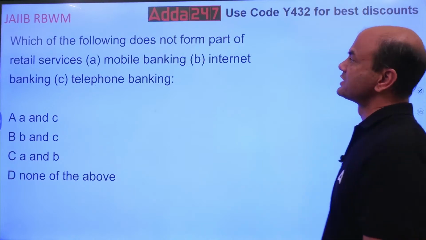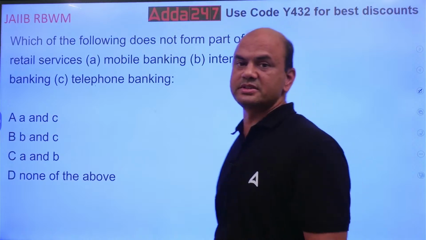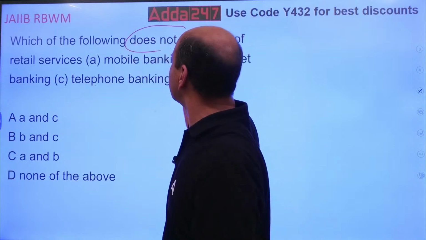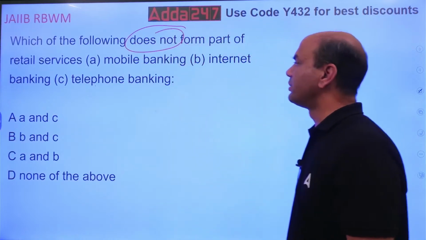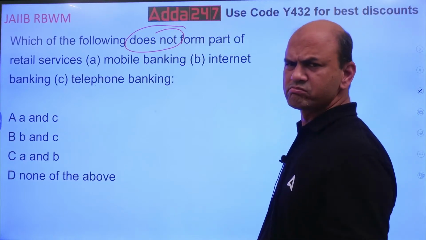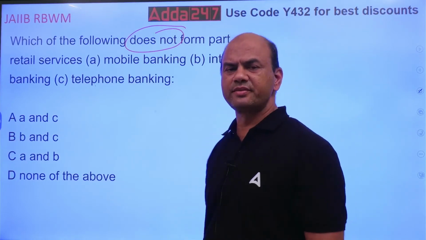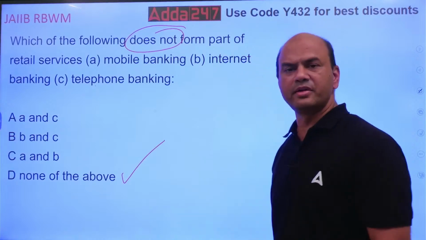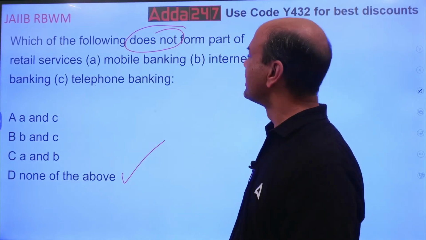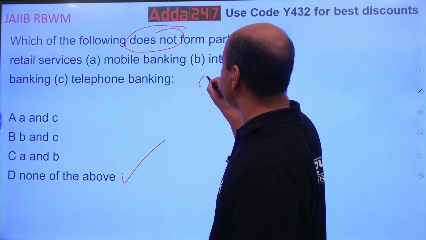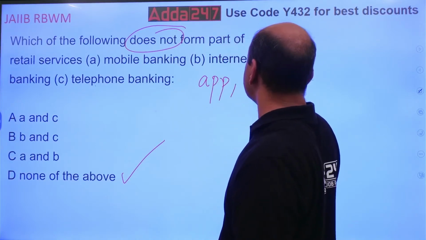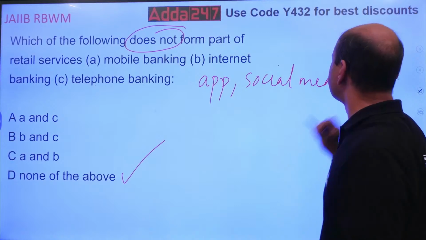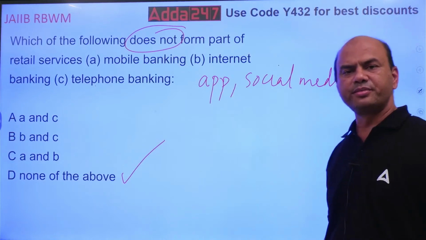Which of the following does not form part of retail services? Mobile banking, internet banking, telephone banking. Right? None of the above. Everything is a part of your retail banking only. Mobile, internet, telephone, nowadays app banking is there. Social media banking is also there now, and that is also part of your retail only. Okay?